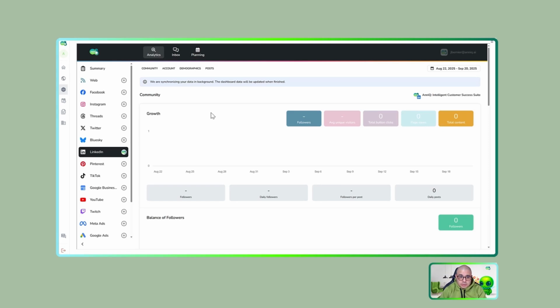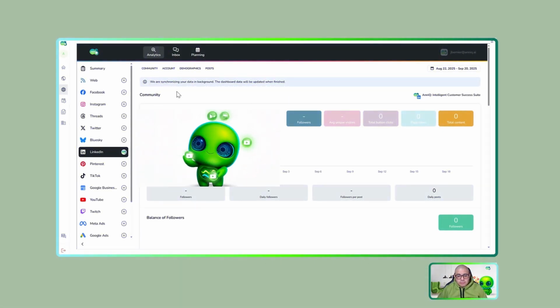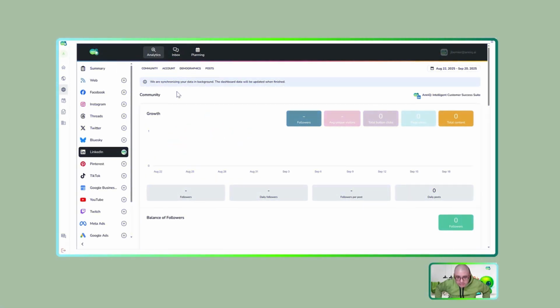Something interesting is that once you connect the social media, it takes Anni maybe 5 to 10 minutes to download and get the basic analytics. And most important, Anni will get more analytics from the specific day that you connect the social media and into the future. The past data from Anni could be restricted sometimes, and that is from the privacy policies of the specific social media channels. It also depends on the specific channel.